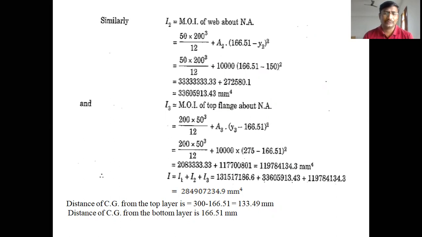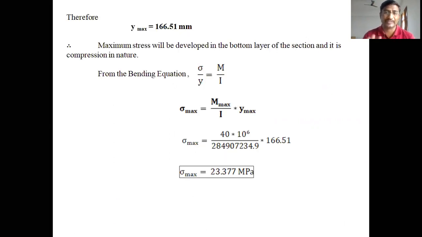Look over your engineering mechanics notes on how to get the moment of inertia for symmetric and non-symmetric sections, and use that knowledge in this mechanics of solids to get the maximum bending stresses.